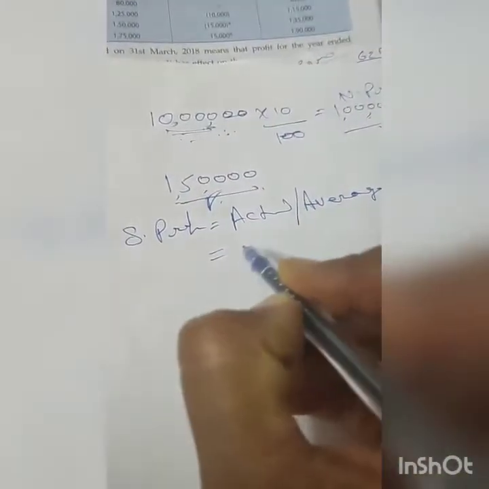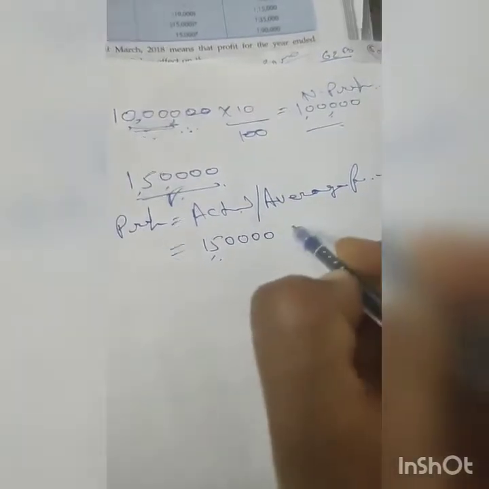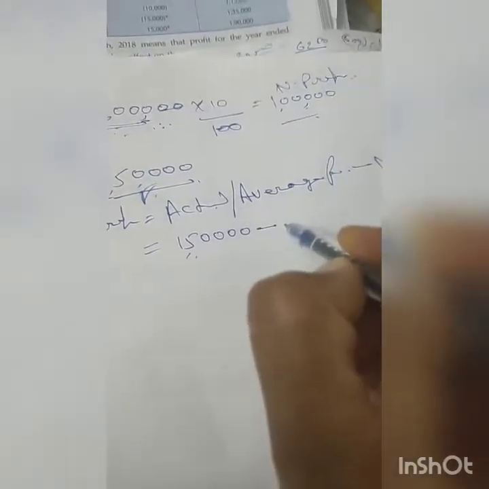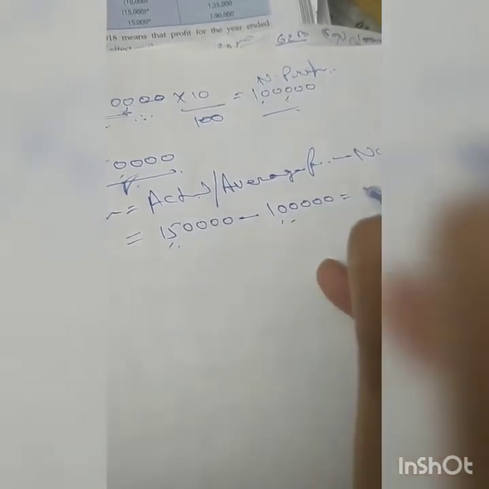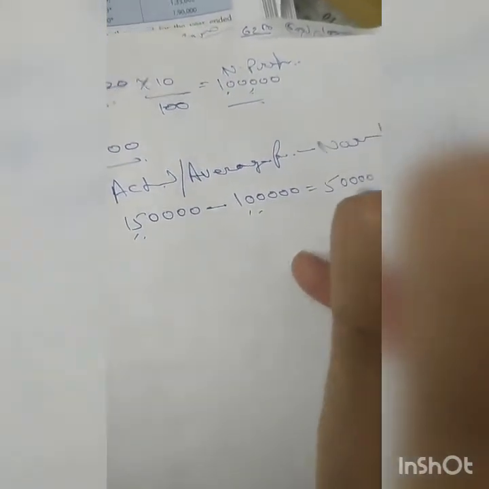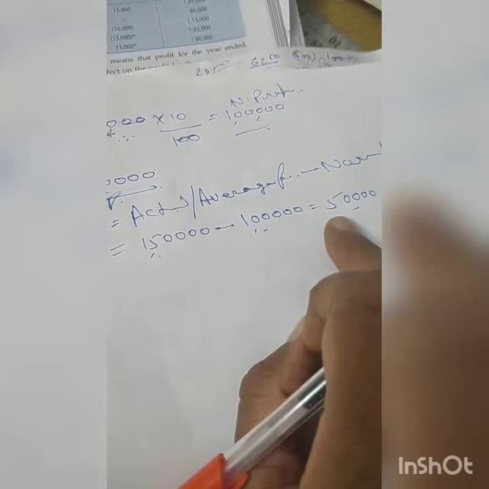So here we can see that 1,50,000 was your actual or average profit, minus normally you were supposed to receive 1 lakh. This way this 50,000 is your super profit. All right students, now how to find out the goodwill from the super profits?